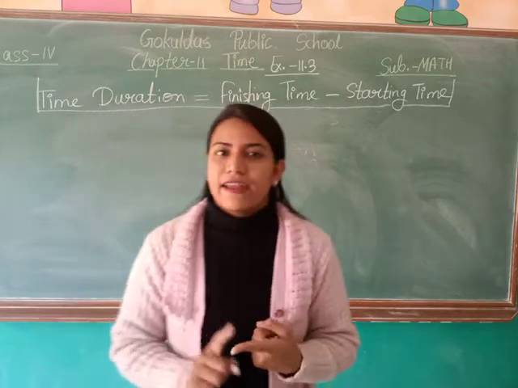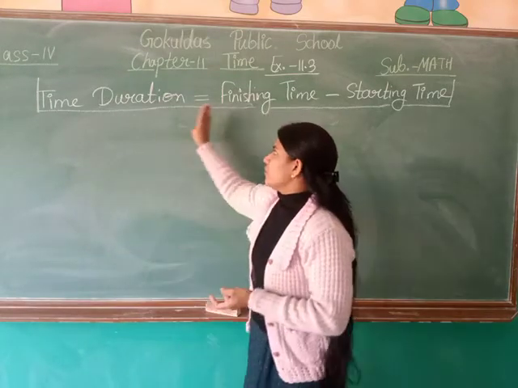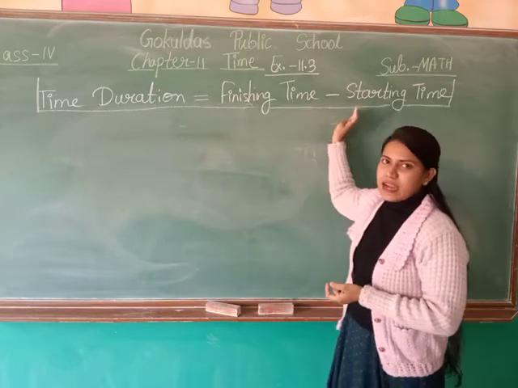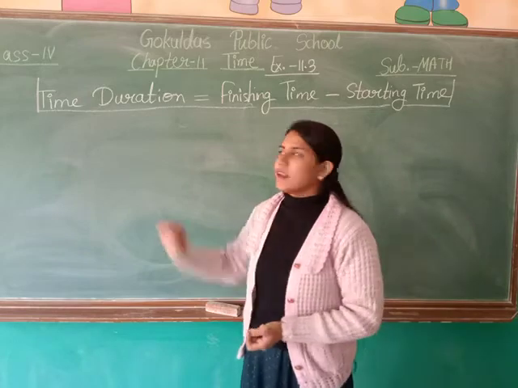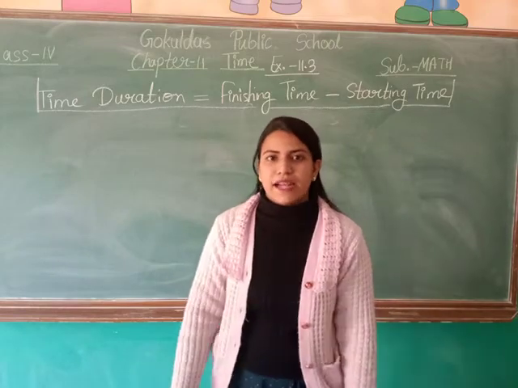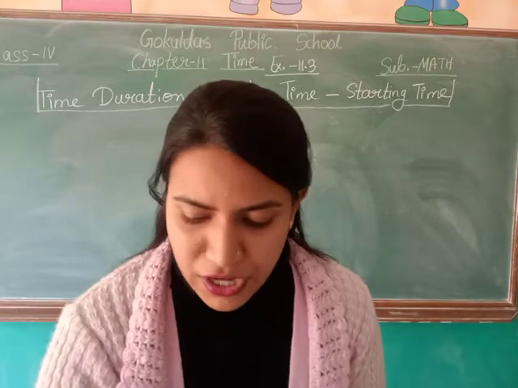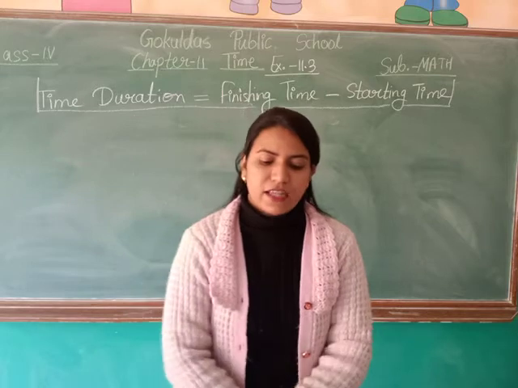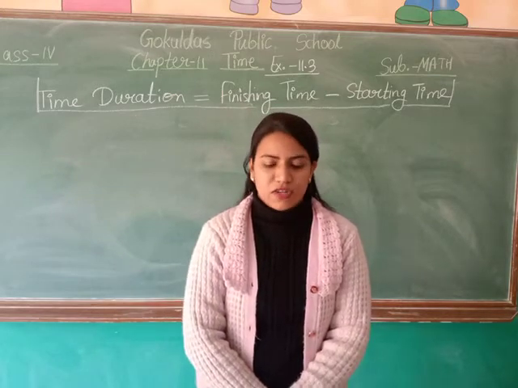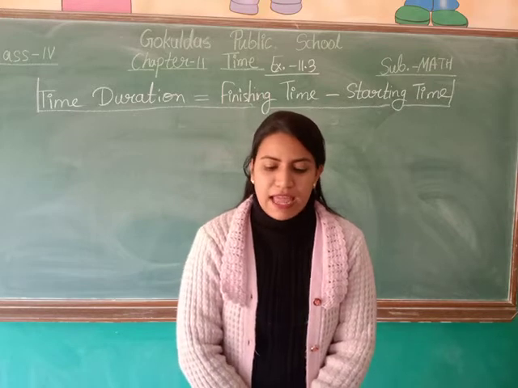So for finding time duration we need two data. What data? We need finishing time and starting time. If both are given in the question, we can easily find time duration by subtracting starting time from finishing time. Now question number 1 of exercise 11.3. Read the question. Question 1 is, find the time duration between 9 a.m.